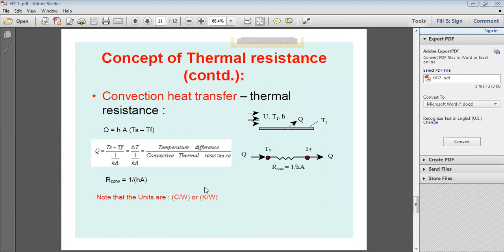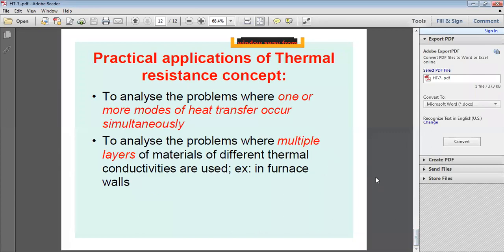Like that, convective resistance is 1 by HA. Okay? Now, sometimes in conduction, if you take this plane wall,